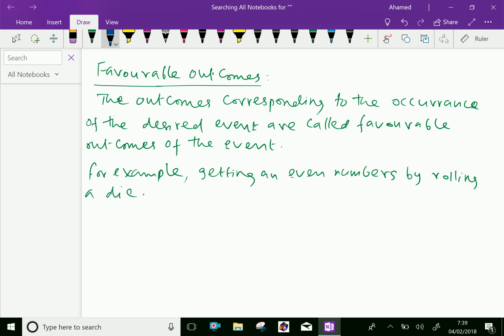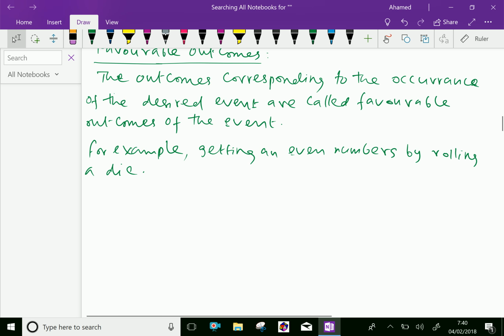Next one, favorable outcomes. The outcomes corresponding to the occurrence of the desired event are called favorable outcomes of the event. For example, getting an even number by rolling a die. Here our aim is to get an even number. So suppose the event we are getting is 2, 4, 6, which we defined. We have done.